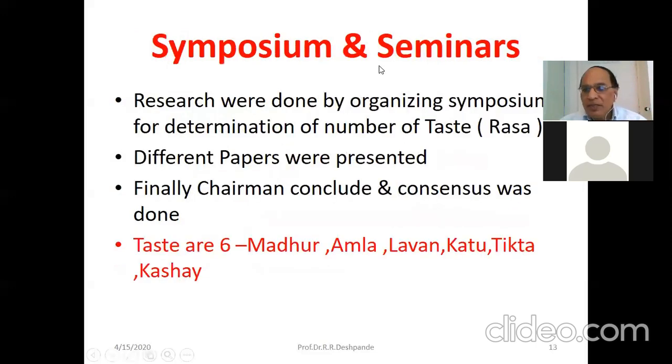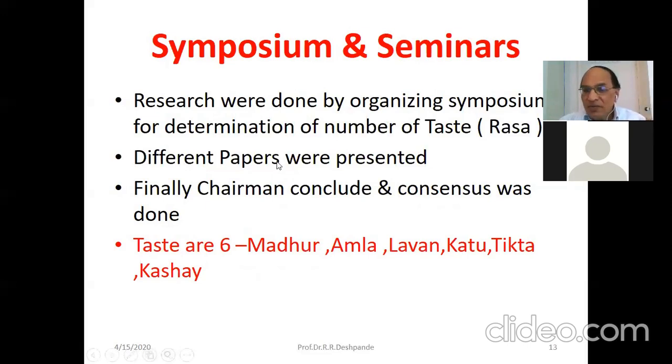Symposiums and seminars are one of the great assets for research, and at that time they used to hold different seminars. The Samhita Granthas have a lot of references. One example I have given you: Rasa, the taste by tongue.